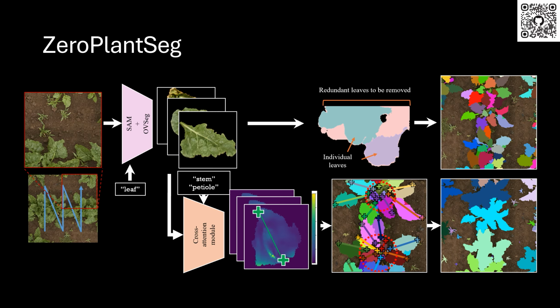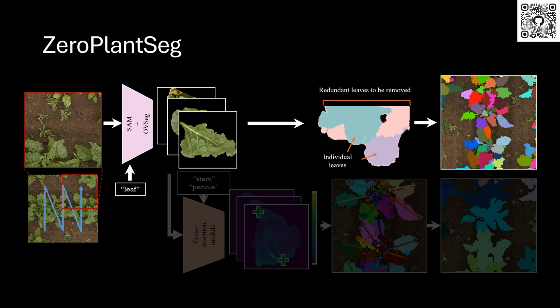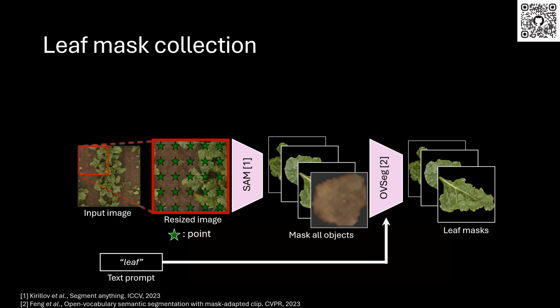To address the current problem, we introduced ZeroPlantSeg, the first zero-shot method for hierarchical plant segmentation. Our pipeline integrates a foundation segmentation model for extracting leaves with a vision language model for reasoning about plant structure. First, let's look at the leaf segmentation part.